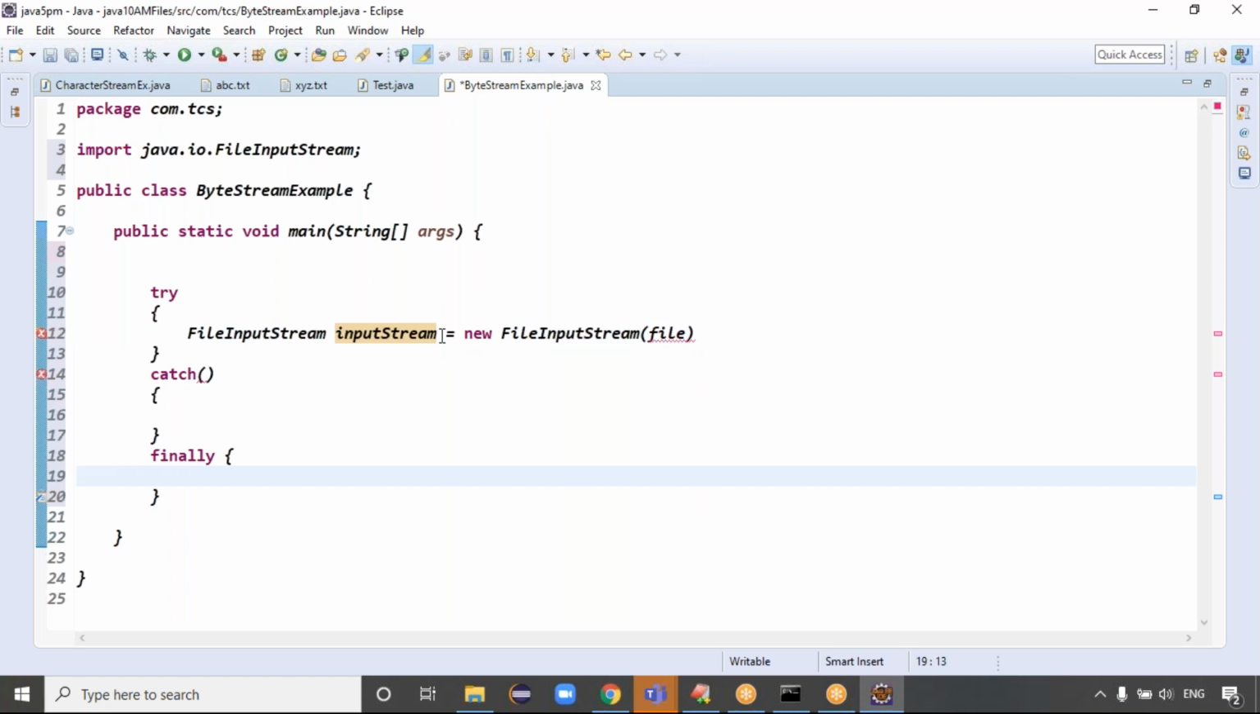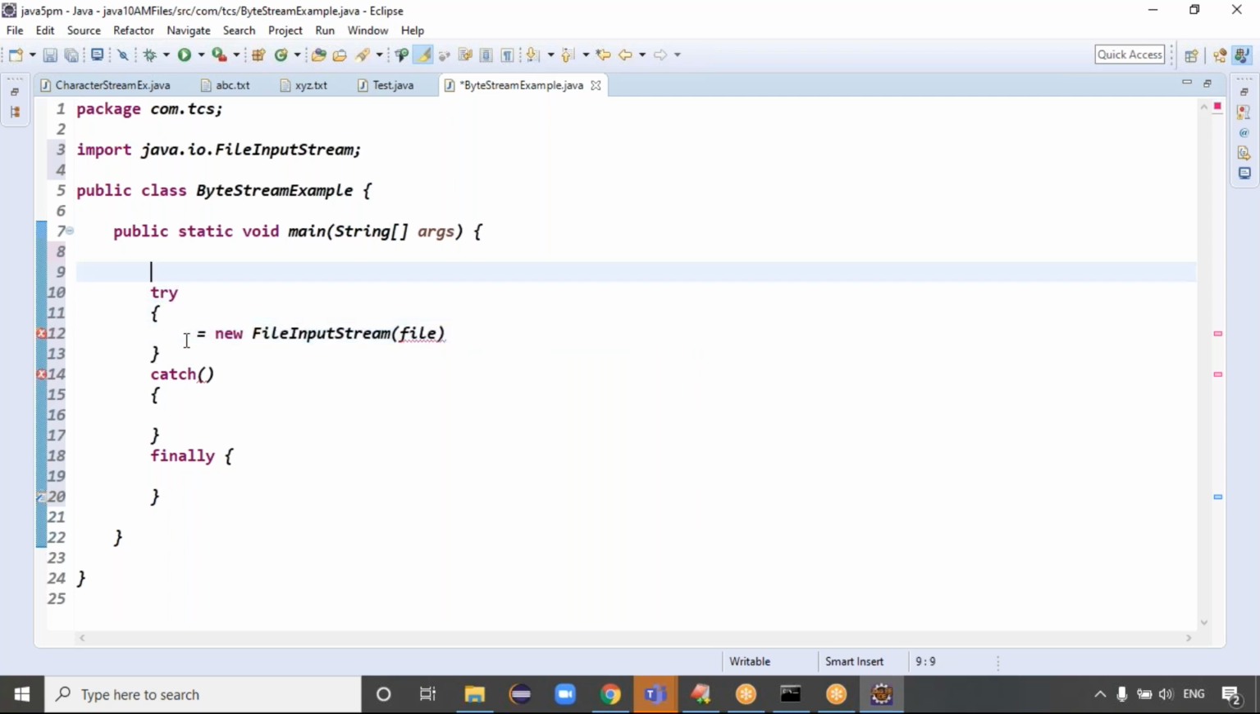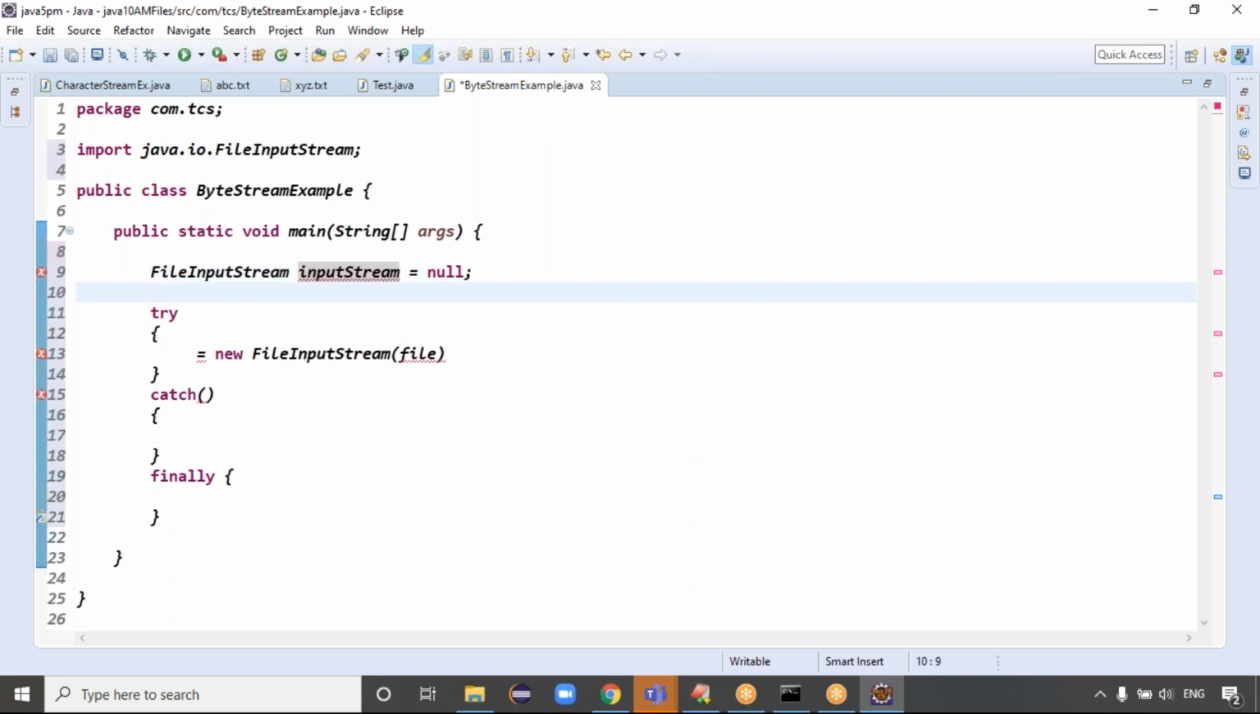That's what. Can I declare this variable outside of the try block? Yes. File input stream equal to null, right? Then you can assign that object to the input stream, right? Exactly. Then take the file name like desert.jpg file, guys. I want to read the data from the desert.jpg file, right?